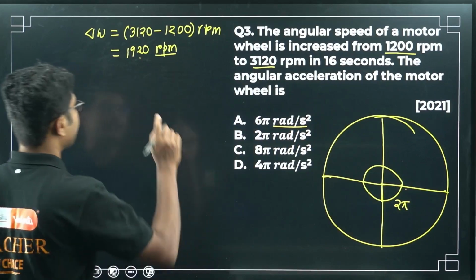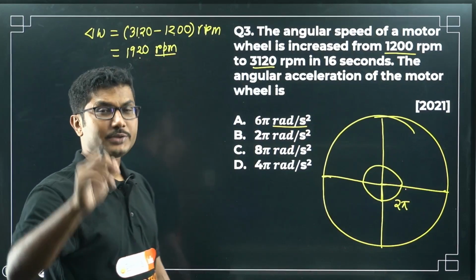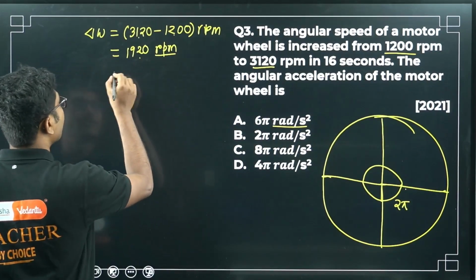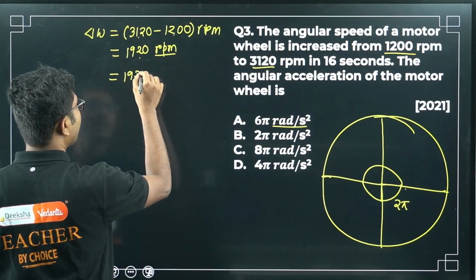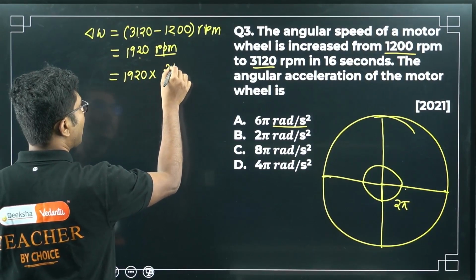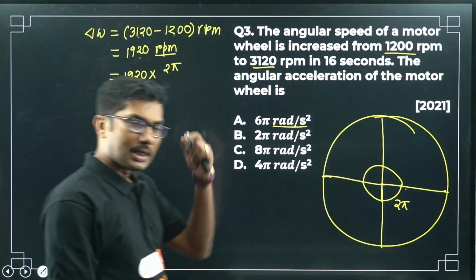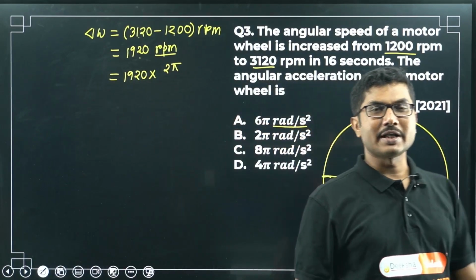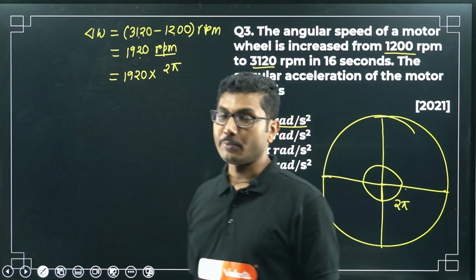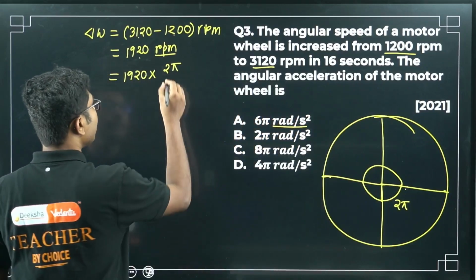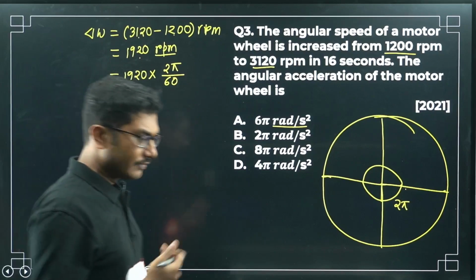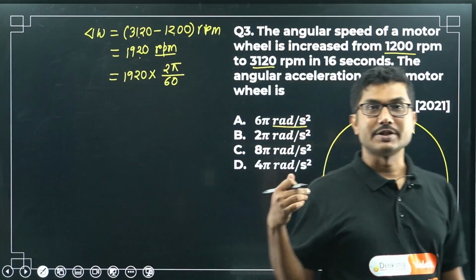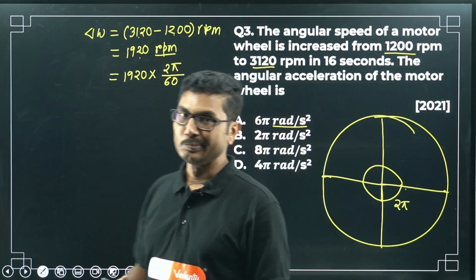RPM means rotations per minute, so for one rotation you multiply with 2 pi. But it is rotations per minute, so you have to convert minutes into seconds. 1 minute equals 60 seconds, so you have to divide by 60.